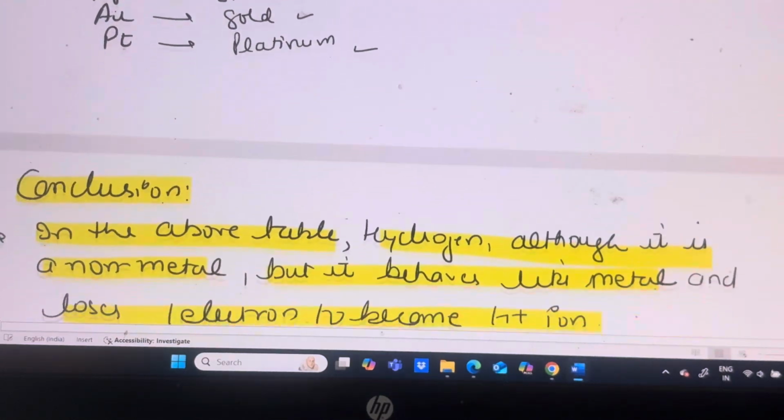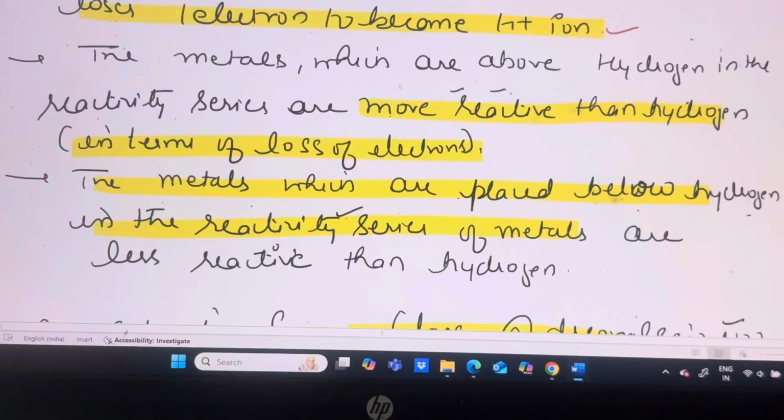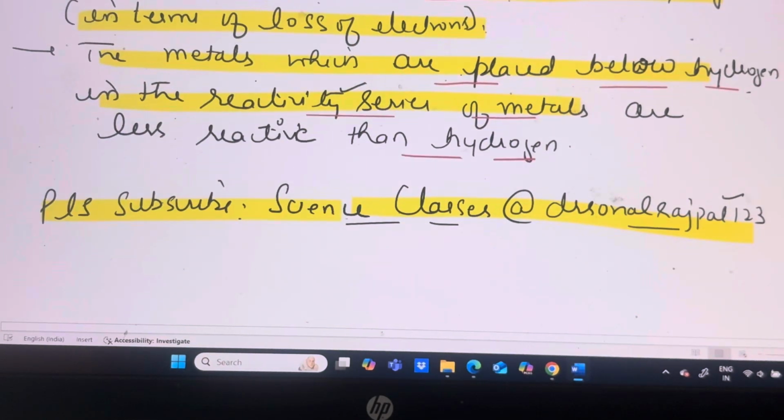So students, in conclusion, although hydrogen is a non-metal, it is very unique. Like a metal, it loses electrons. That's why we have placed hydrogen in the reactivity series of metals. The metals above hydrogen in the reactivity series are more reactive than hydrogen in terms of loss of electrons. The metals placed below hydrogen, like copper, mercury, silver, gold, are less reactive than hydrogen because their tendency to lose electrons is less compared to hydrogen.